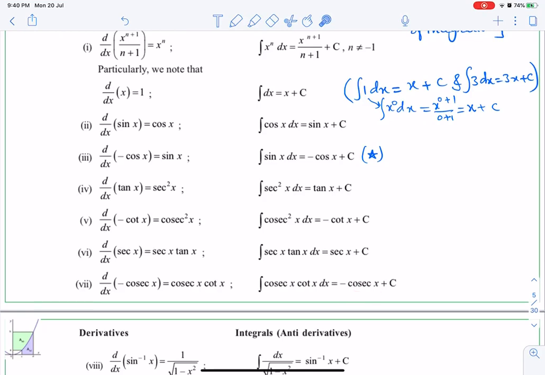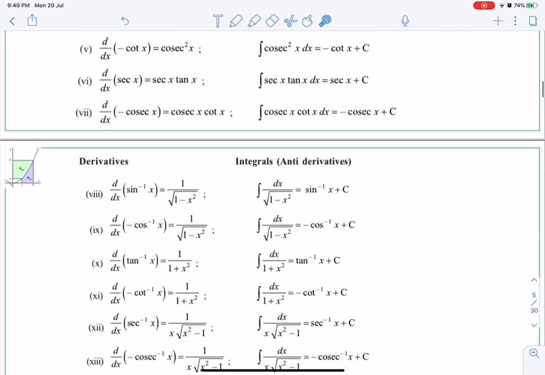Then these integrals I am going to explain you later on, but anyway you can look at this. So integral of dx upon under root of 1 minus x square is sine inverse x. Integral dx upon under root of 1 minus x square is also minus cos inverse x.